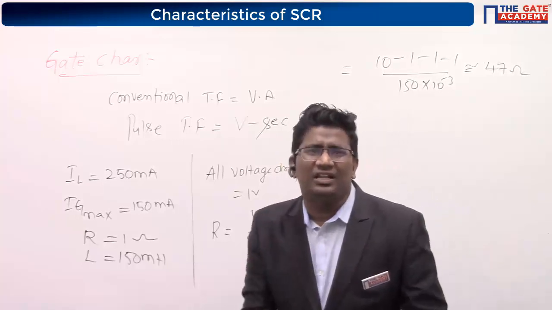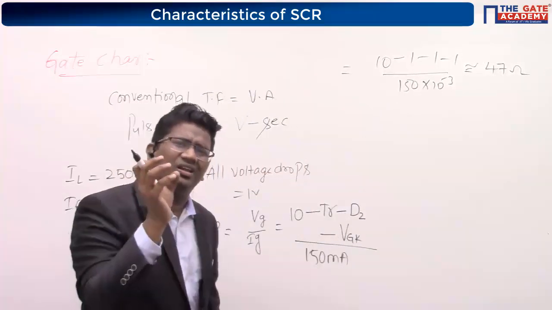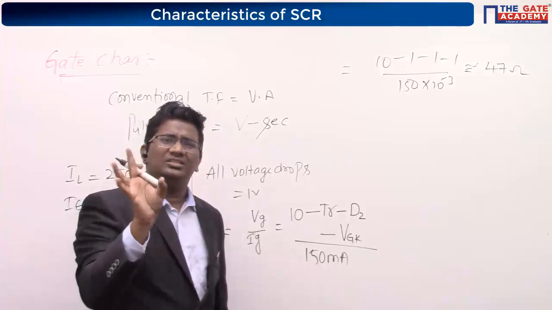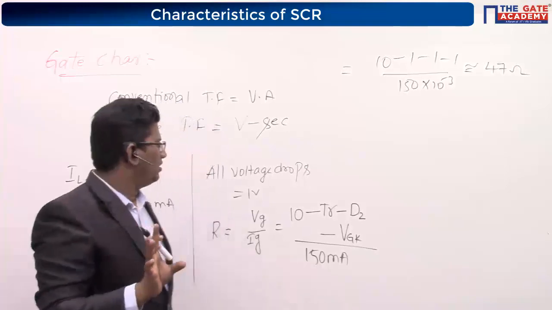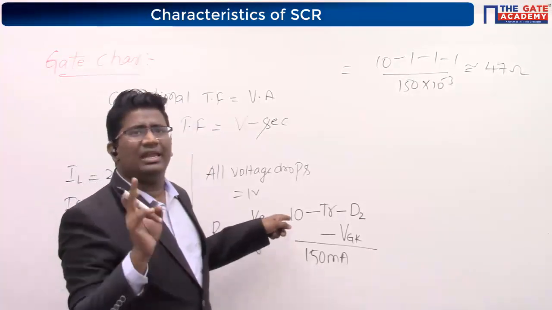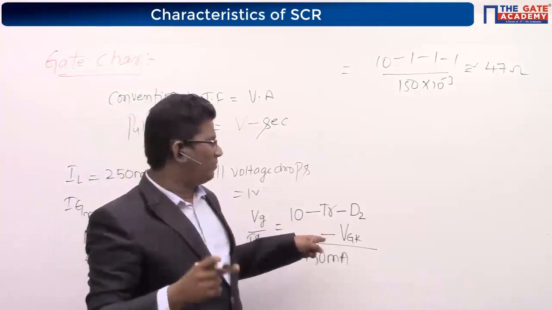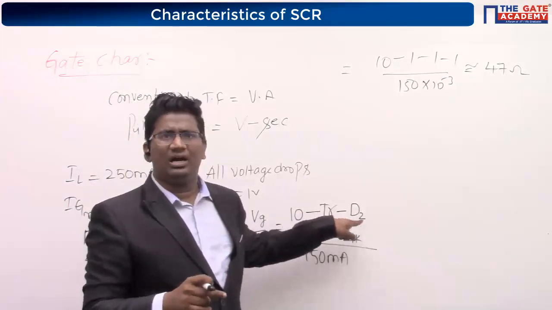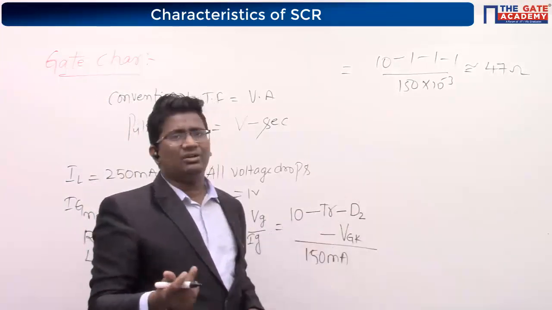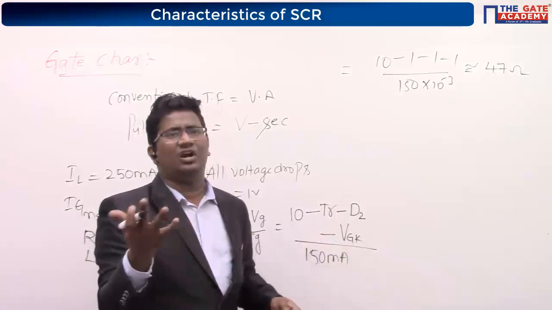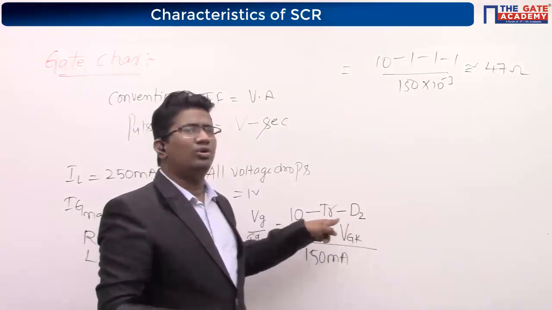Is it really difficult in this question? No, he has clearly given the data: the input voltage. Any device that turns on, you consider as a 1 volt drop. Only two devices turn on, so two drops. The gate cathode drop you consider if he mentions it; if he does not mention it, you consider only the two.